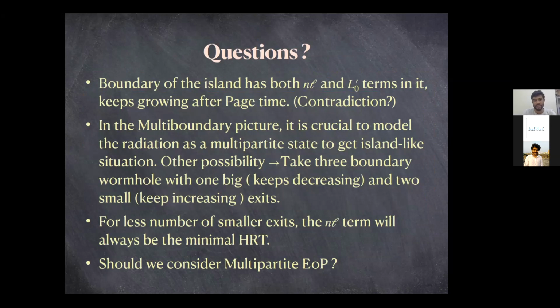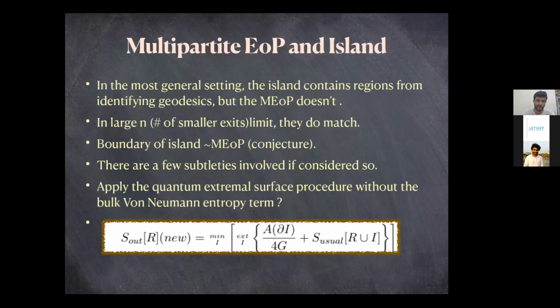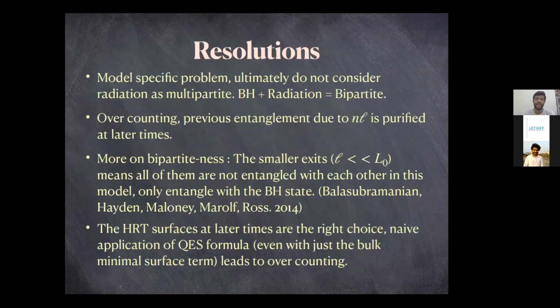And also, should we really consider the multipartite entanglement of purification or the boundary of the island in the quantum extremal surface formula, since this is giving us a contradiction? So the resolution is that this is a very model-specific problem. Ultimately, we don't usually consider the radiation to be a multipartite situation.